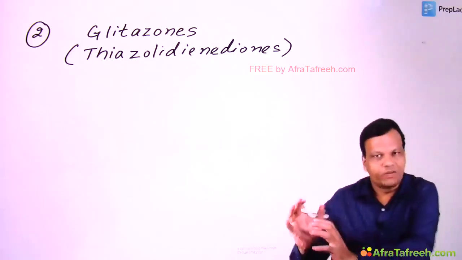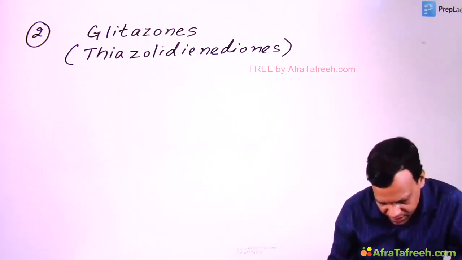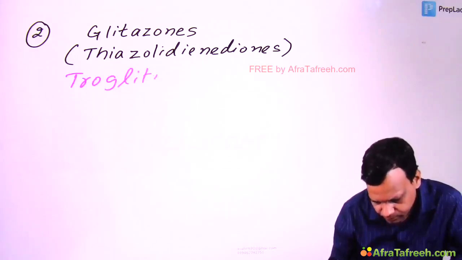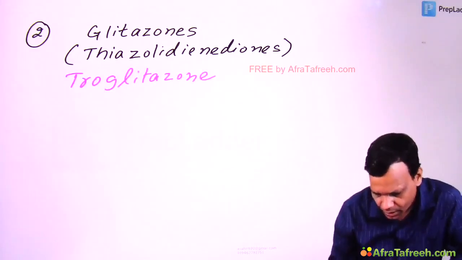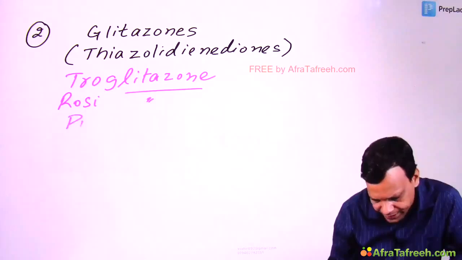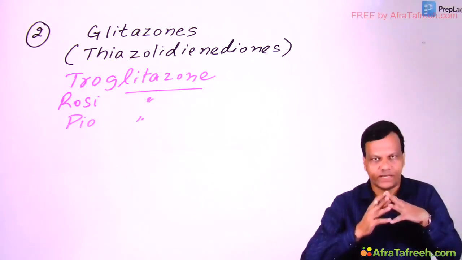No need to remember this complicated name. Remember glitazones, because the drugs in this group are troglitazone, rosiglitazone, and pioglitazone. Troglitazone, rosiglitazone, and pioglitazone.